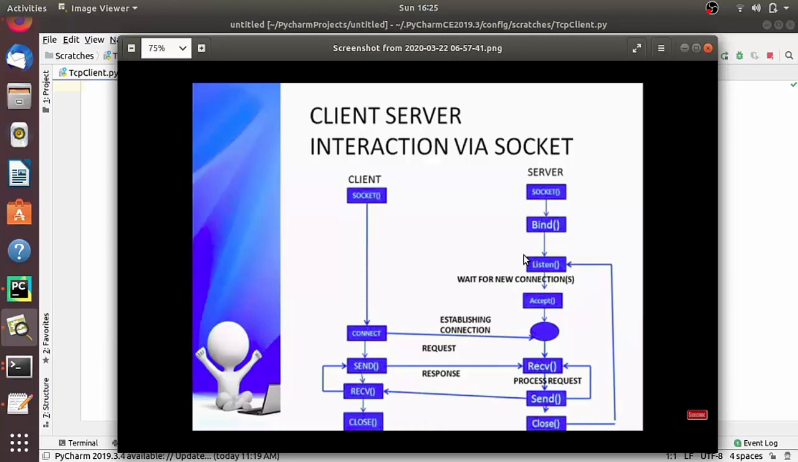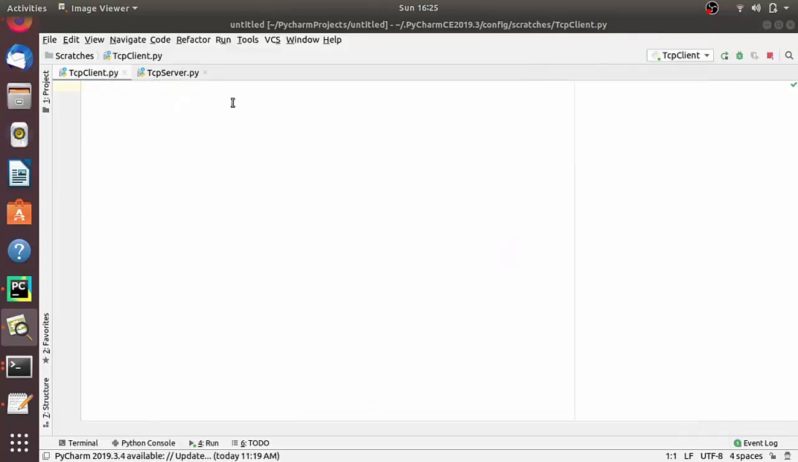As you see here, first we will create a socket object and then we will connect to the server using the IP address and port number. And then we will send and receive the data between client and server. So, let's begin. Open your IDE to start coding. I am using PyCharm to do the coding.